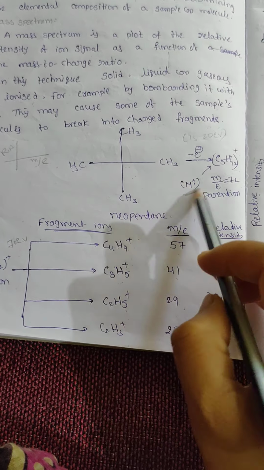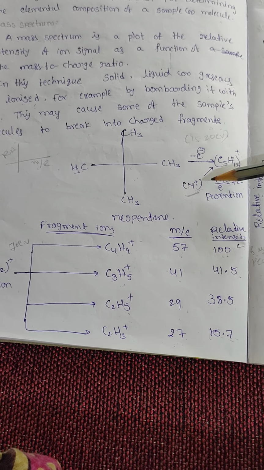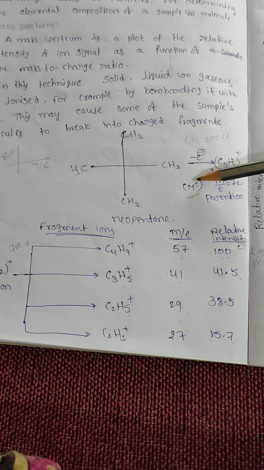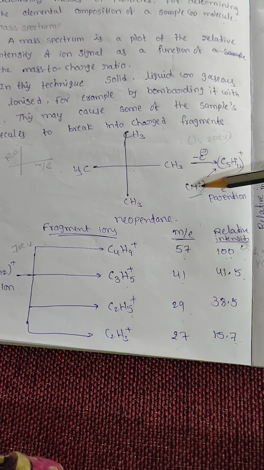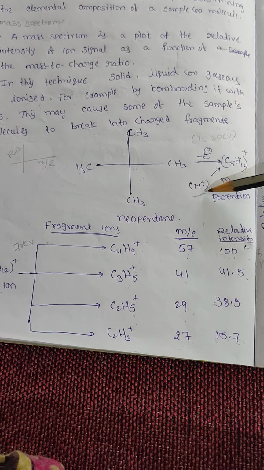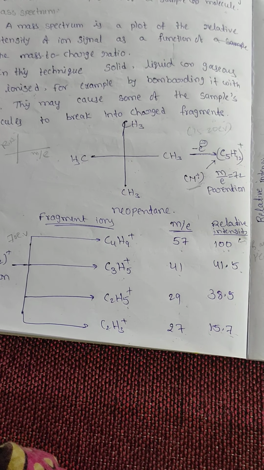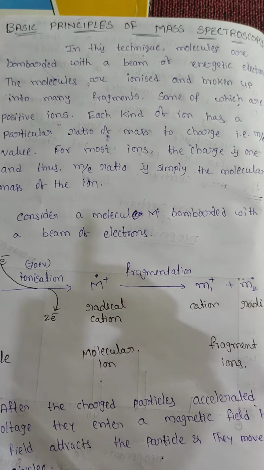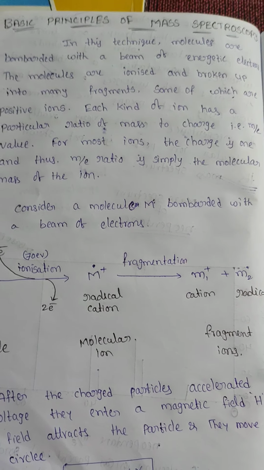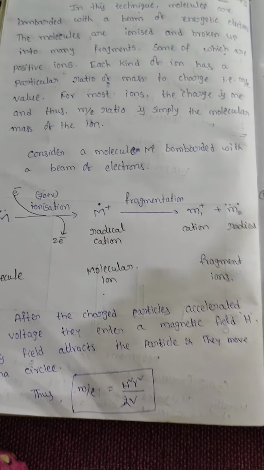It is a positively charged molecule with an unpaired electron. This molecular ion or parent ion is designated as a positively charged molecule with an unpaired electron. Now we discuss the basic principle of mass spectroscopy.